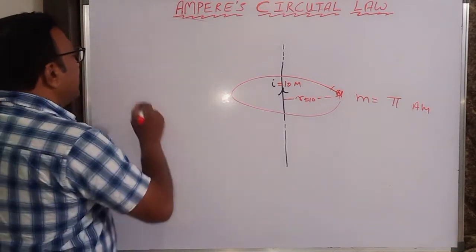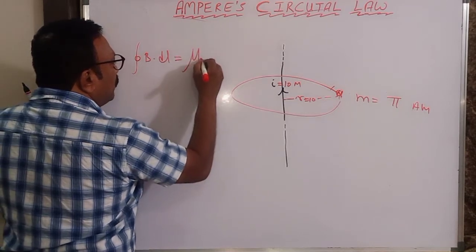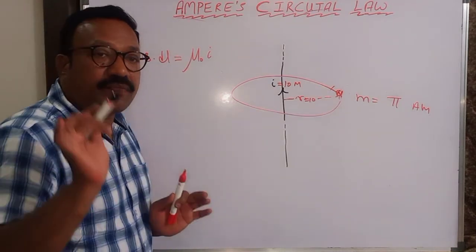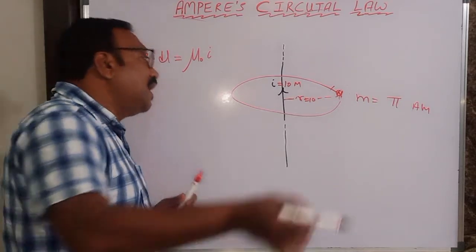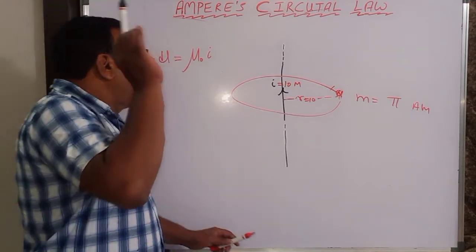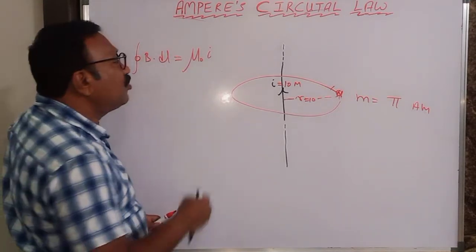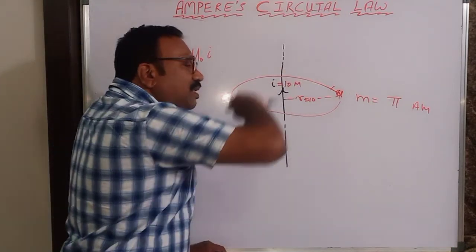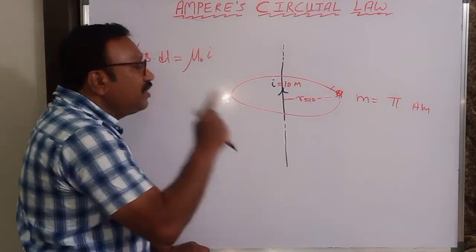Okay, I'll write a statement. This is B dot dl is mu naught times I. What is this B dot dl represents? Tell me. Work done in moving a unit north pole around the current carrying wire is nothing but B dot dl. For unit north pole, if you are doing this much work, right? For 2 units of north pole, you will be doing how much work? 2 times this. If I move around 3 units of north pole, the work done will be 3 times this, because this is the work done for moving a unit north pole around it.